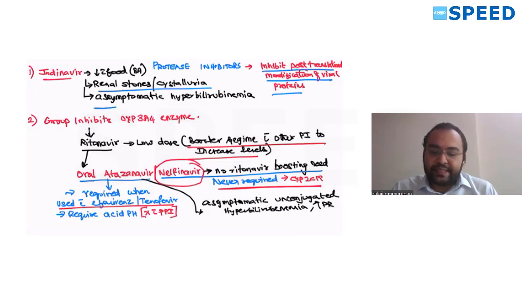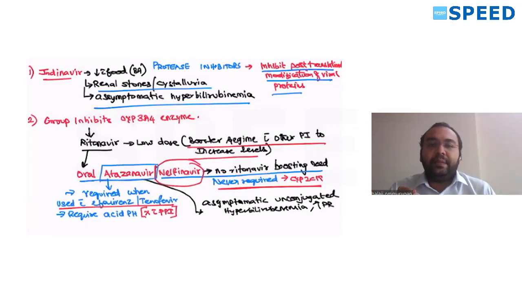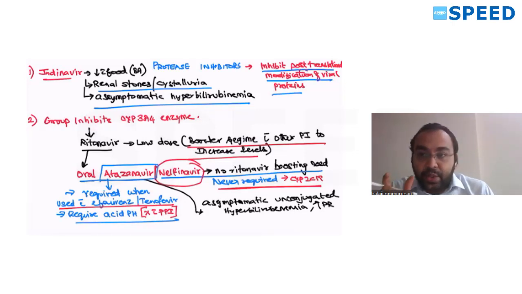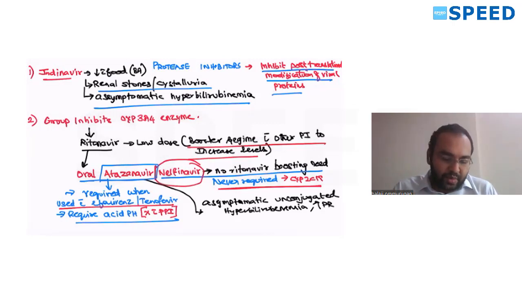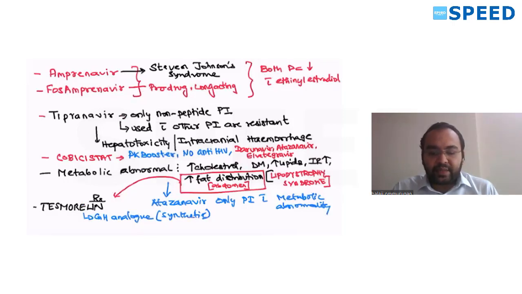Indinavir can cause asymptomatic hyperbilirubinemia. In the same way, atazanavir can also cause it. Two drugs can cause asymptomatic hyperbilirubinemia, indinavir and atazanavir. Remember this. Do not give atazanavir with PPI, because it requires acidic pH to stay in solution form, or else it will become crystals. Now, there are other drugs called amprenavir and fosamprenavir. Fosamprenavir is nothing but a prodrug of amprenavir. It's long-acting. It can cause Stevens-Johnson syndrome.